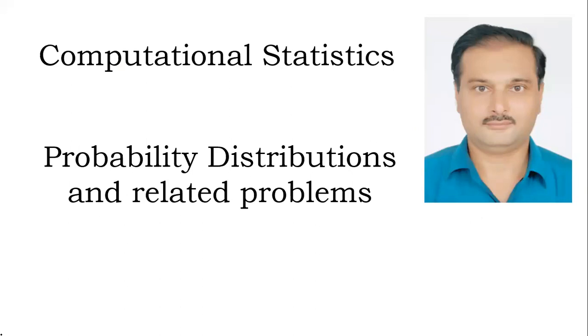Then there are basically two types of random variables as discrete and continuous. A discrete random variable takes either finite or countably infinite number of values, whereas a continuous type of random variable takes uncountable number of values. Every finite set is countable, whereas every uncountable set is infinite. Then there are so many standard probability distributions in both the categories, discrete as well as continuous.